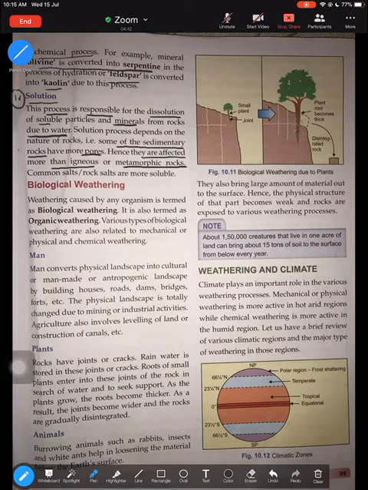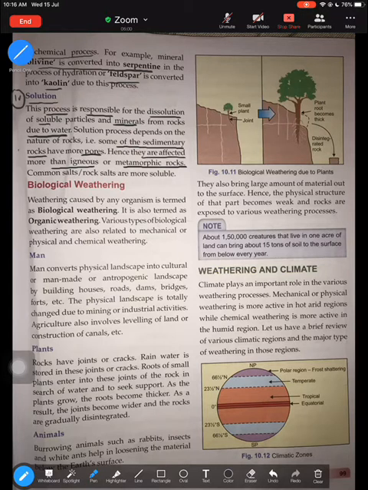But in solution, it is more popular in sedimentary rocks. Hydration can take place in all different forms of rock, but solution is more popular in sedimentary rocks because sedimentary rocks are porous in nature. They have pores and cracks, which allow water to seep in more and ultimately break the rock down.